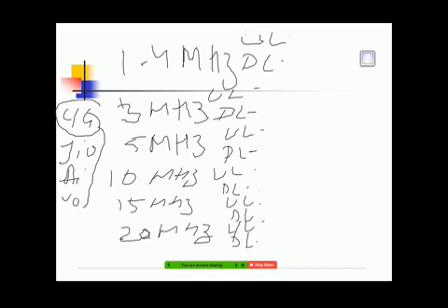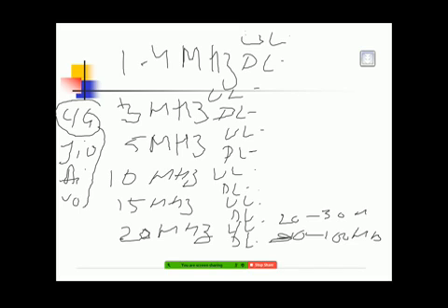So now the maximum speed you get in a 4G network is 80 to 100 MB in download, 20 to 30 MB in upload. Okay.